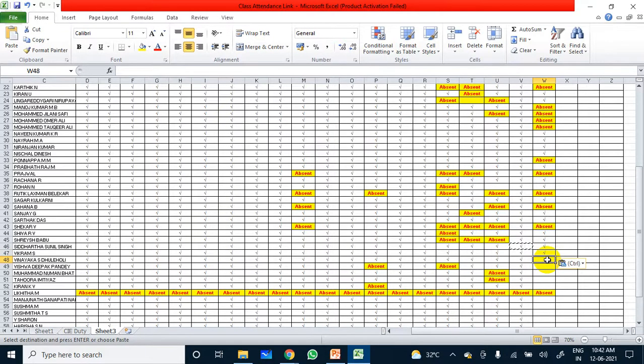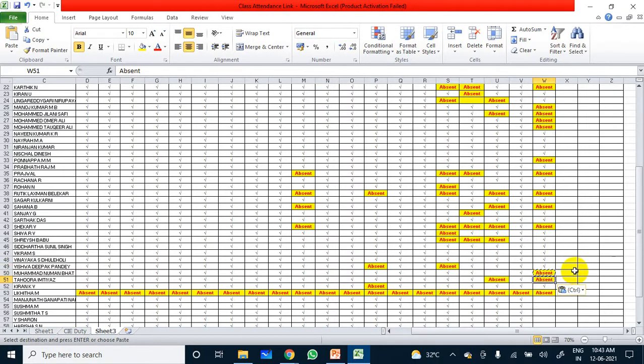Vishwadeepak. Mohammed Numan Bhatt absent. Tahura absent. Kiran present.